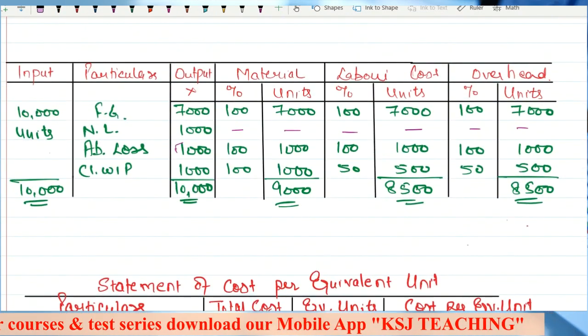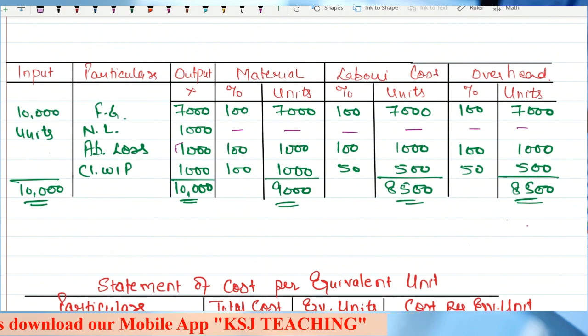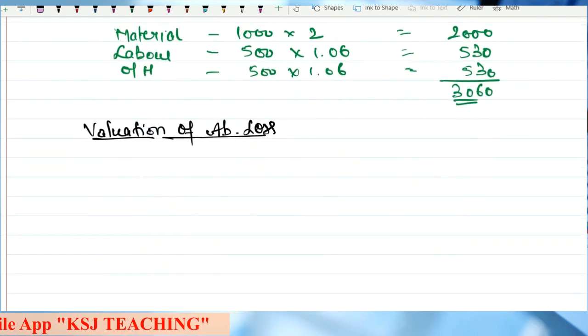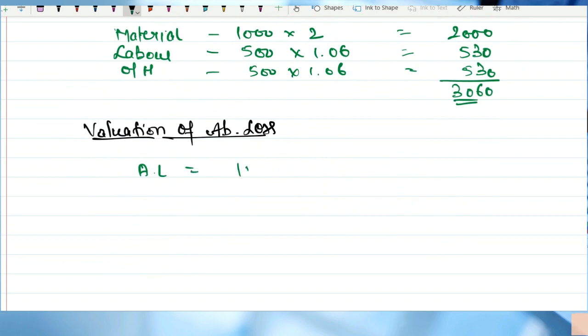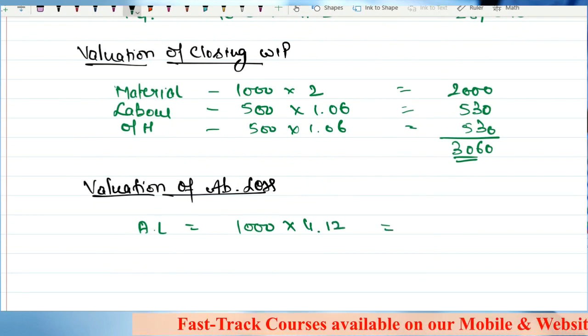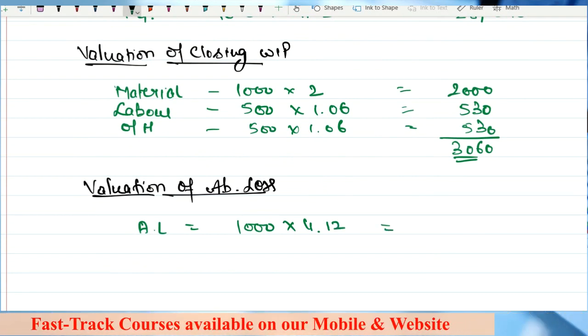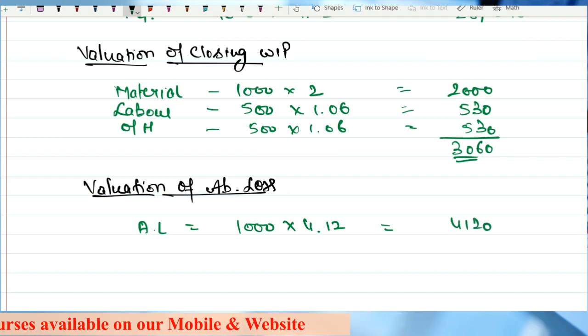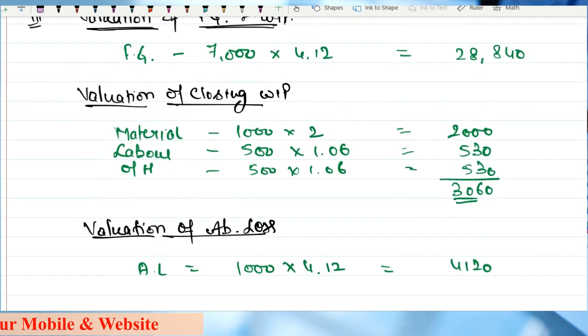If you are assuming it to be 100%, then you can treat it like the FG. Abnormal loss is equal to 1,000 units multiplied by 4.12, that is 4,120, as we have been doing in FG.